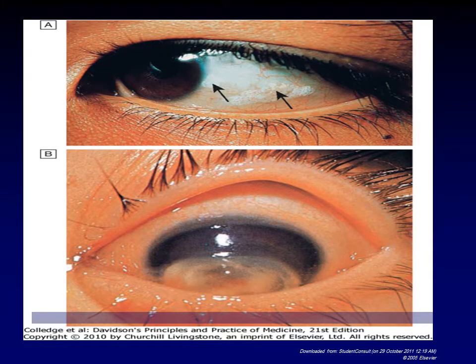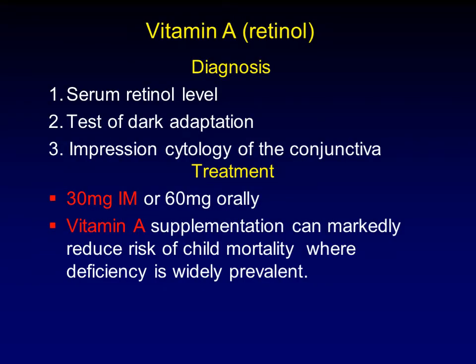The picture above shows, indicated by the arrow, the Bitot spot, while the picture below shows the corneal scarring. Diagnosis depends on the finding of a low retinol level in the blood, and the test for dark adaptation, which is done by the ophthalmologist, and impression cytology of the conjunctiva using filter paper on the lower eye.